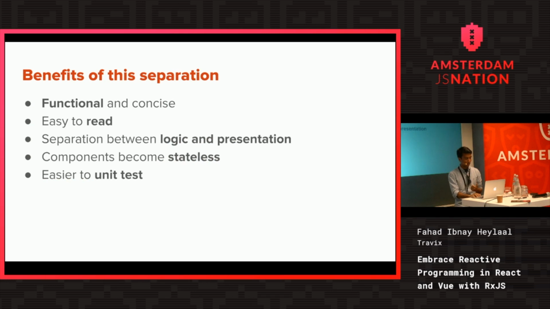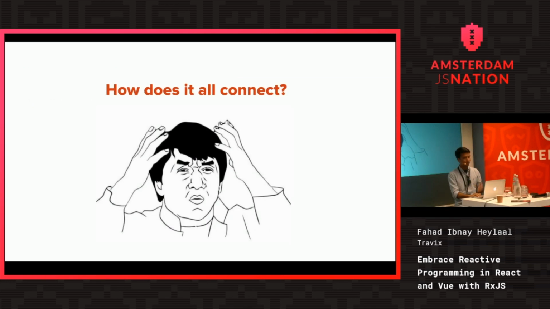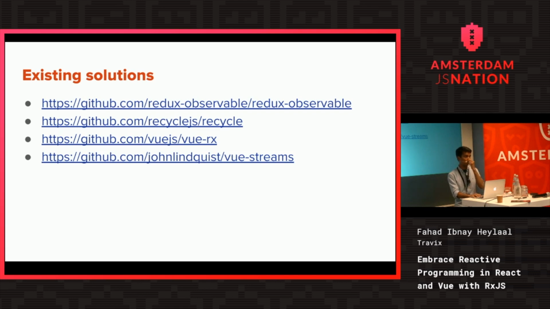Again, we don't know how to connect them. So there are some existing solutions. First, there is Redux Observable, which is really awesome. If you use Redux with React right now, you can just go for Redux Observable. They have a concept of epics, which receives all the dispatched actions as a stream and then reacts to it differently. And then all the components which are connected to the state can just react to the state itself.